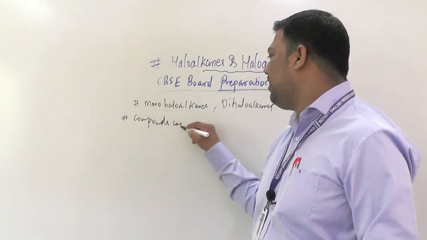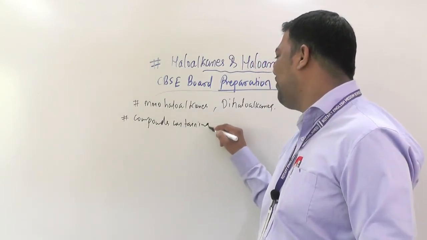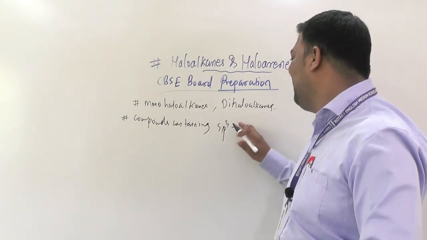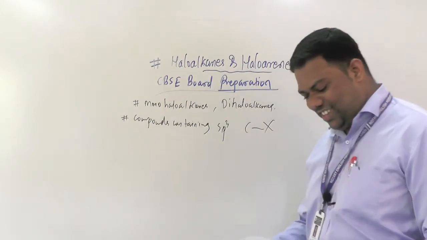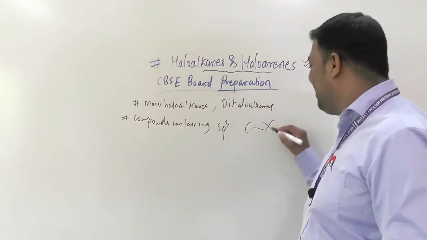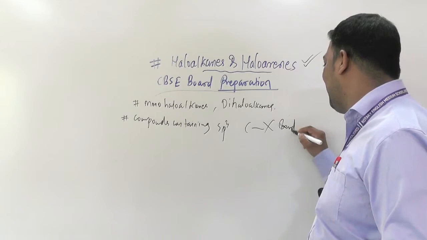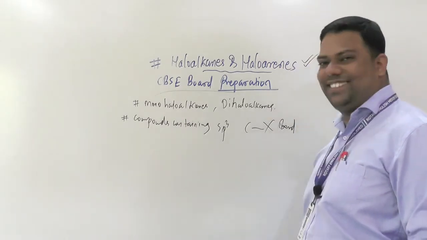Compounds containing sp3 hybridized carbon bonded to X.